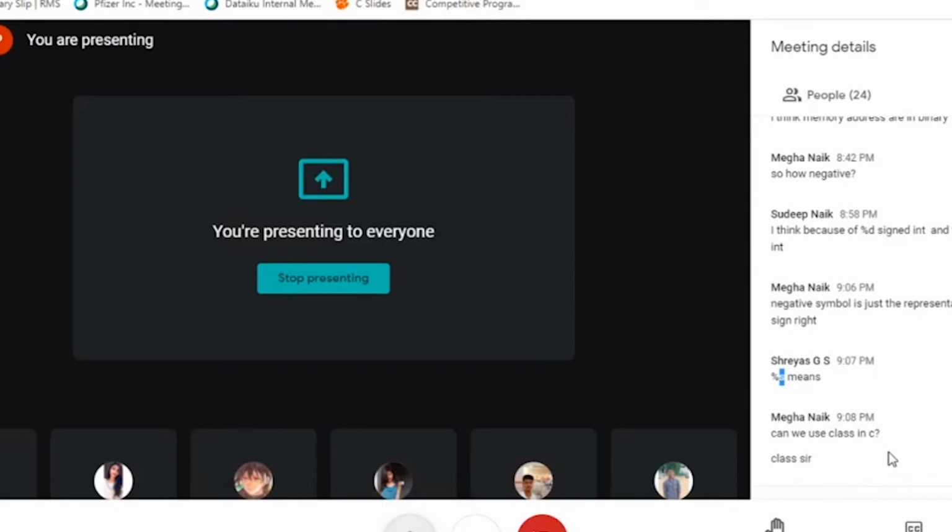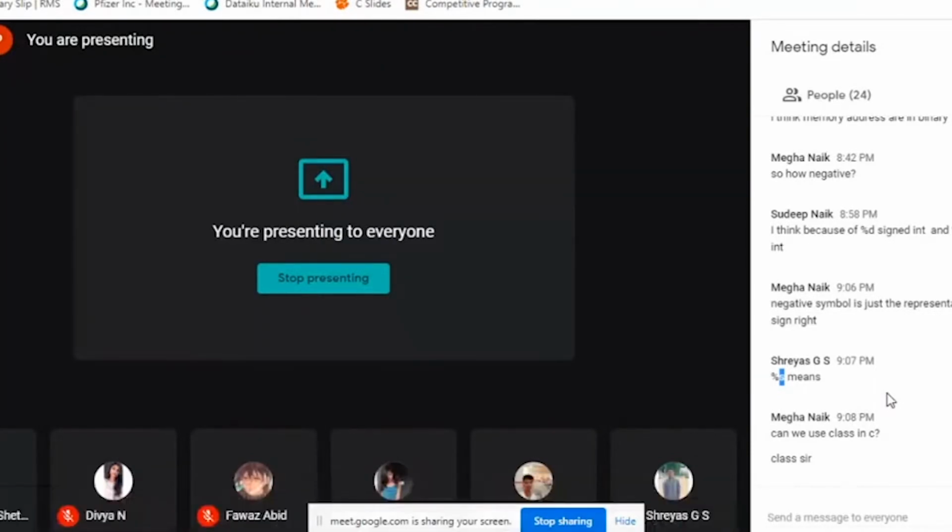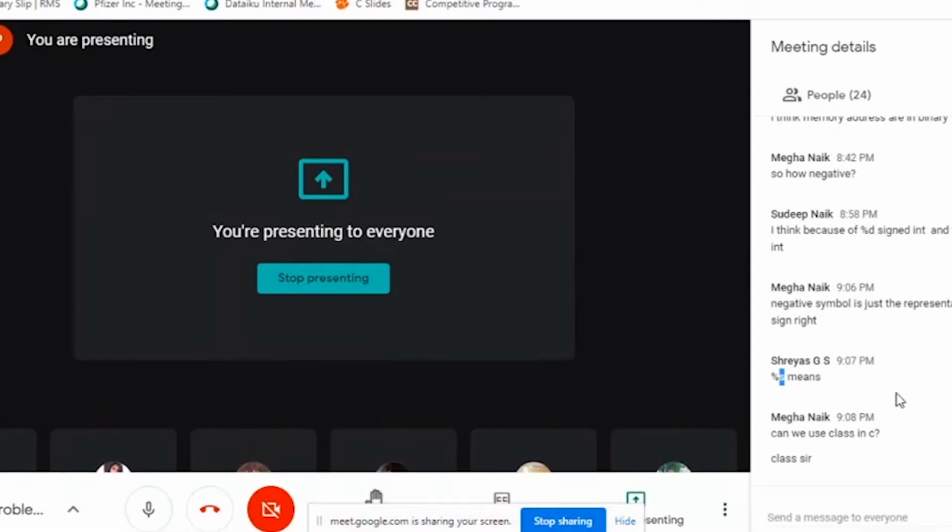Can we use class in C? Okay, you're asking about the C++ class, and you want to use it in C. No, C doesn't support that. C doesn't support C++ syntax, but C++ supports C syntax. Percentage, yes, don't think it belongs only to C++. It belongs to C also. But class you cannot use in C. In C++, you can use class.